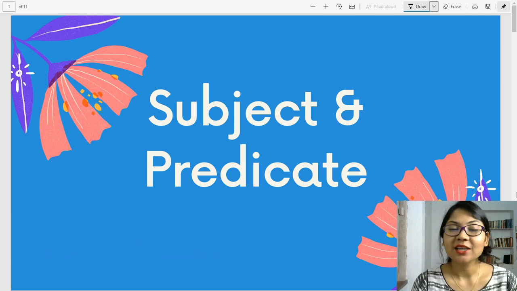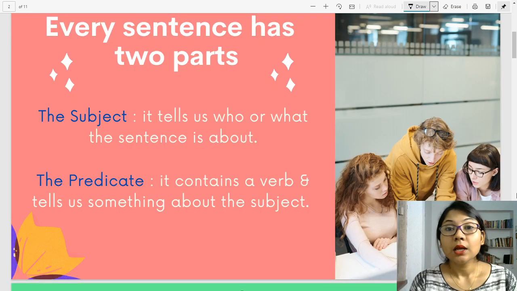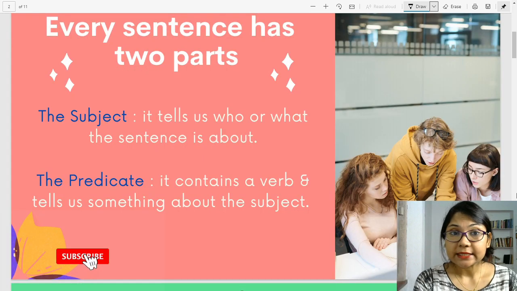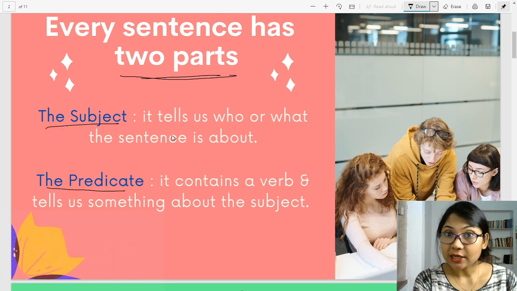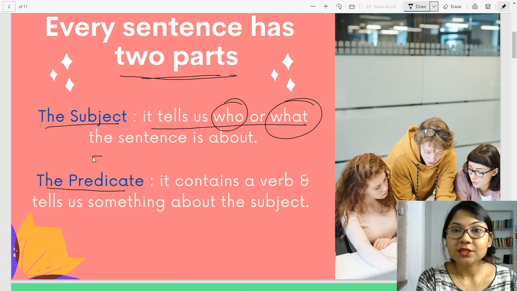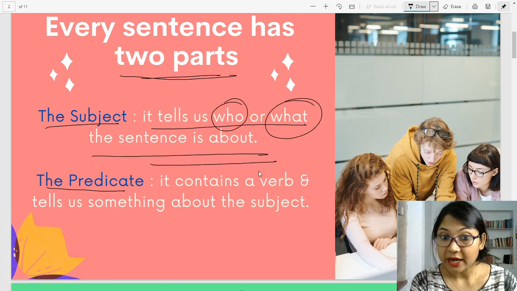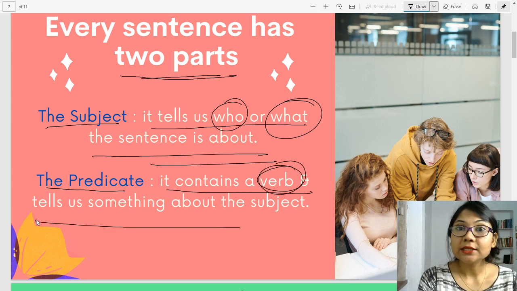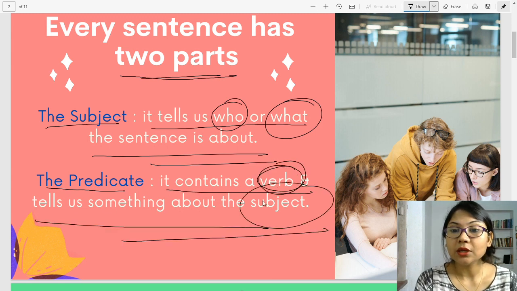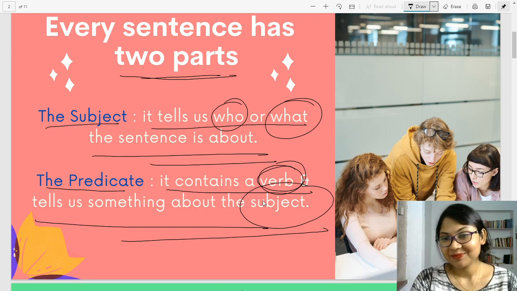Hello students, this is your ma'am, and today we are going to begin with our next grammar topic, that is the subject and the predicate. Let's move on. Every sentence has two parts, the subject and the predicate. What is the subject? It tells us who or what the sentence is about. And the predicate? It contains the verb and tells us something about the subject. Alright, let's look at a few examples, shall we?